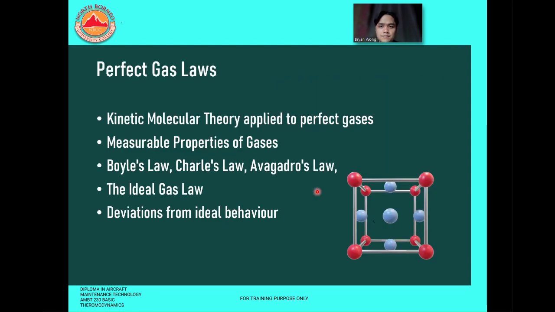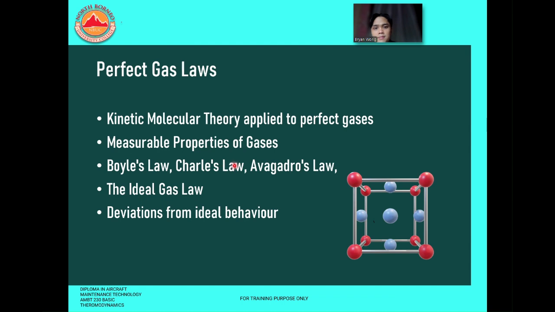In chapter 4, we are going to study about perfect gas laws. The first one is the kinetic molecular theory applied to perfect gas laws. We'll be studying the kinetic molecular theory of these gas laws.